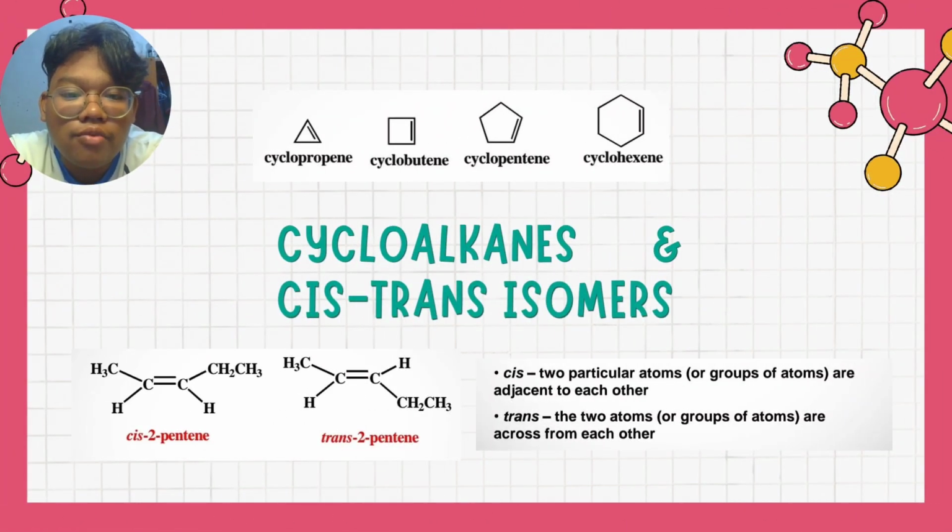So, what is a cycloalkane and a cis-trans isomer? A cycloalkane is a molecule of carbons arranged to form a ring. For example, take cyclopropane. Cyclopropane has three carbons that form a ring, so we call it cyclopropane. And what is a cis-trans isomer? A cis-trans isomer is a pair of molecules that have the same molecular structure but differ in orientation. Cis means two particular atoms are adjacent to each other, while trans means two atoms are across from each other.